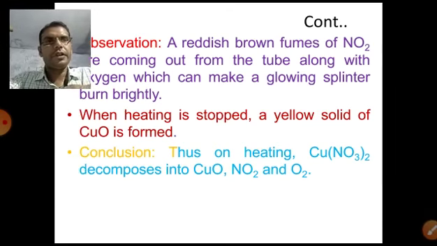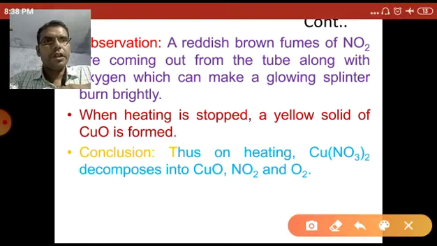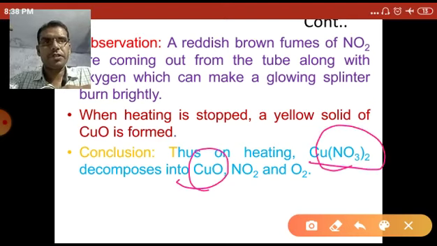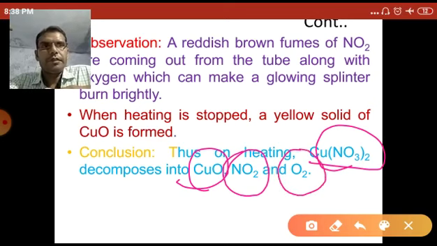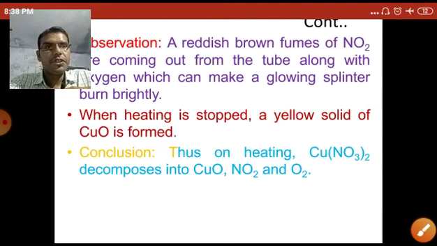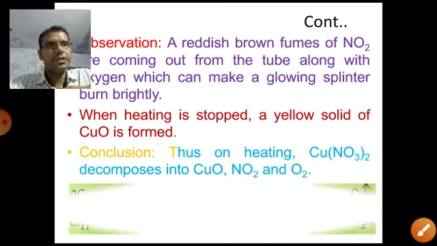So what do you conclude? On heating, copper nitrate decomposes into yellow solid copper oxide, reddish brown fumes of nitrogen dioxide, and oxygen gas, which makes the glowing splinter burn brightly. So this is a type of decomposition reaction.